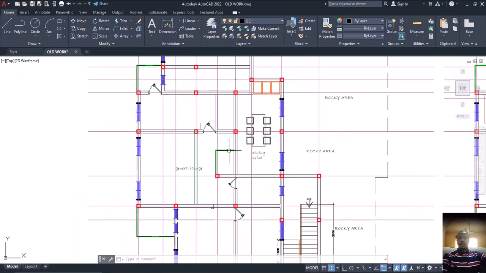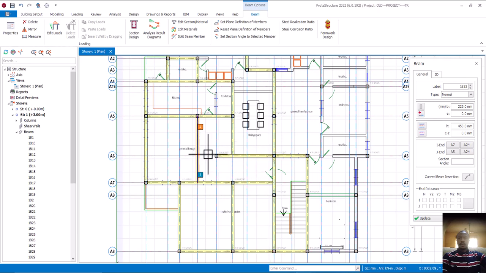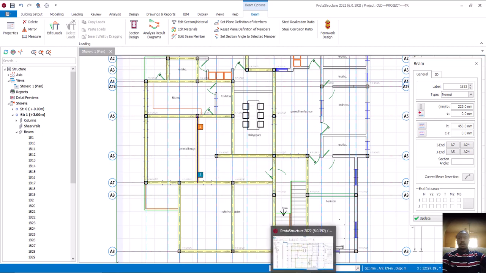Okay, we have this one. We have this place like this. Let's see. We have this place like this. Okay, it's okay. But since it's like this now, let's see if we can do some adjustment.